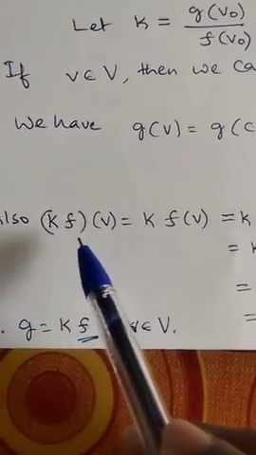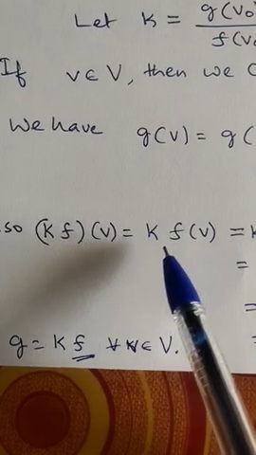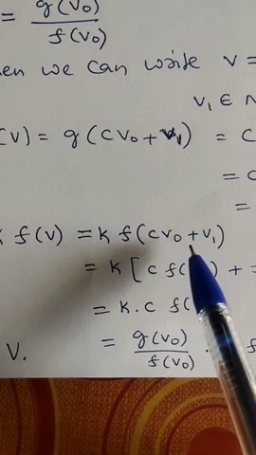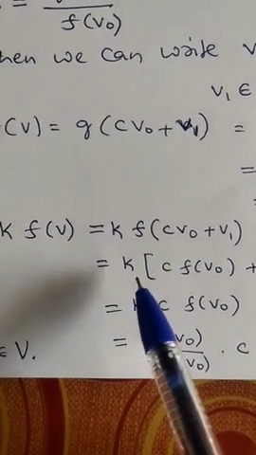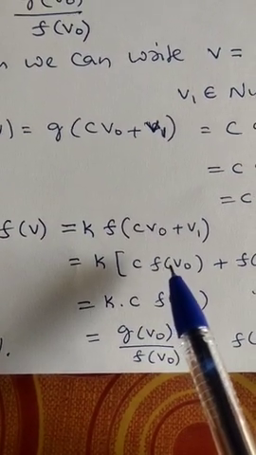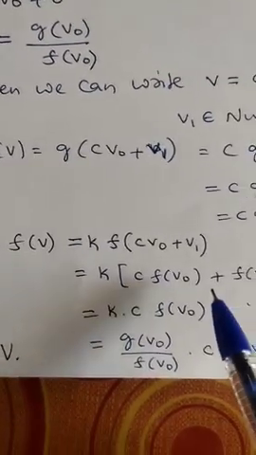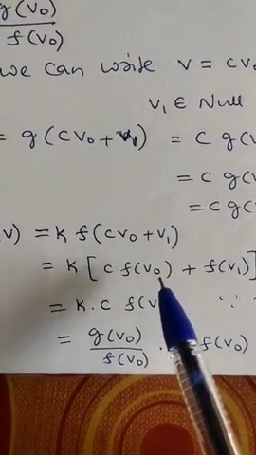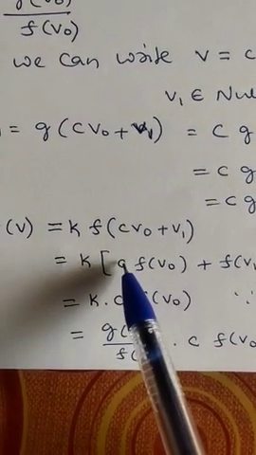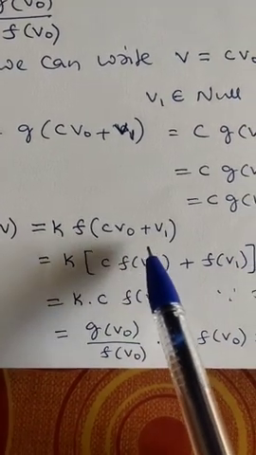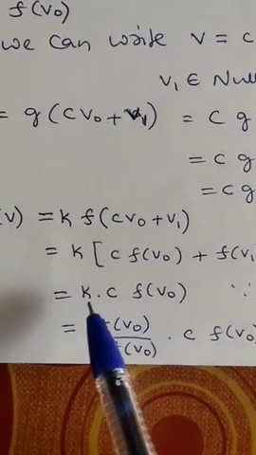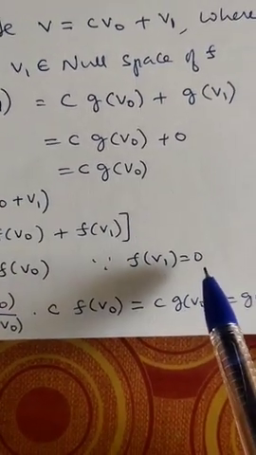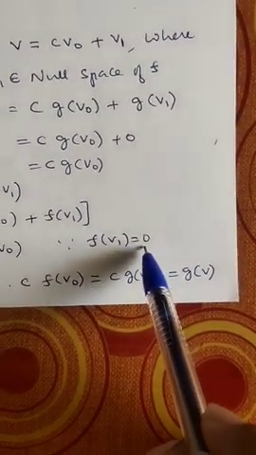Now k times f of v is equal to k times f of v. That means k times (c times v0 plus v1). Because f is linear, this is k times (c times f of v0 plus f of v1). This is equal to k times c times f of v0, since f of v1 is 0, because v1 belongs to the null space of f.